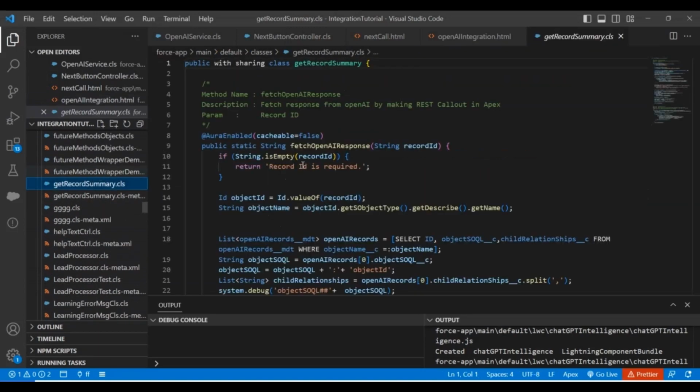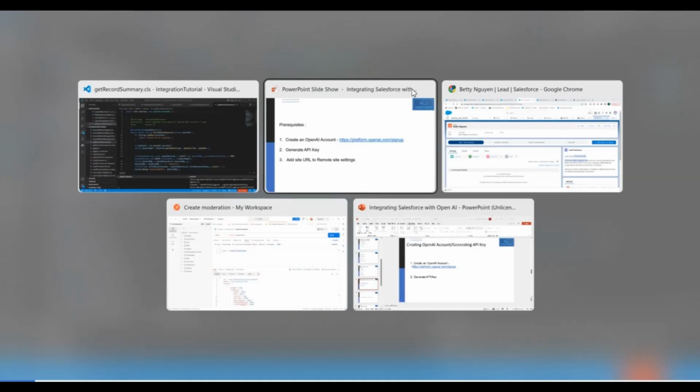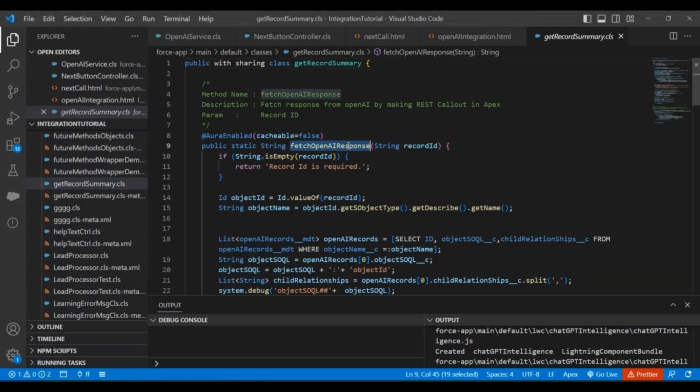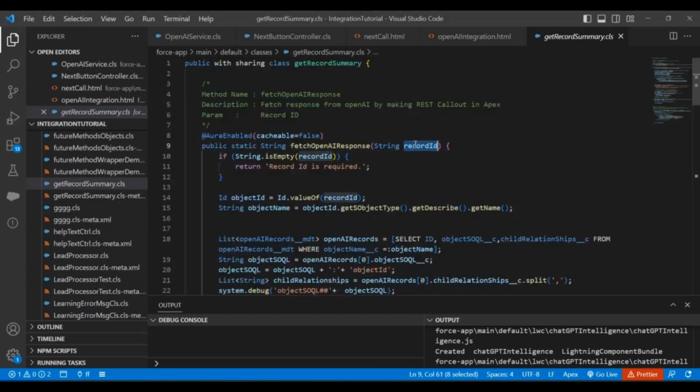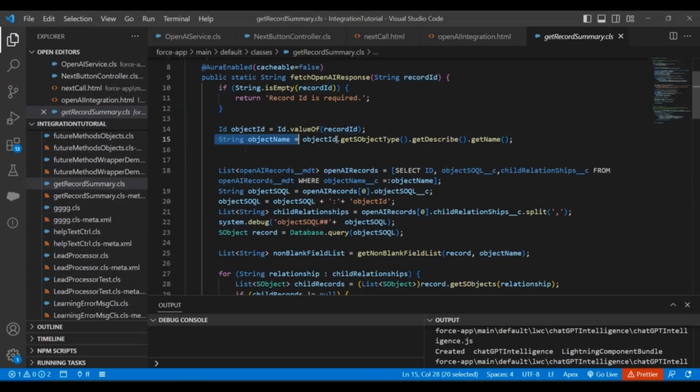That is get record summary. Okay, so what I am doing is, on load of the lead record, I am calling this fetch OpenAI response method from my LWC component. I'm passing the record ID. Now this component is generic, so you can use it on a case record, an account record, or an opportunity record, wherever you want to generate the summary of that particular record. I have used it for lead.